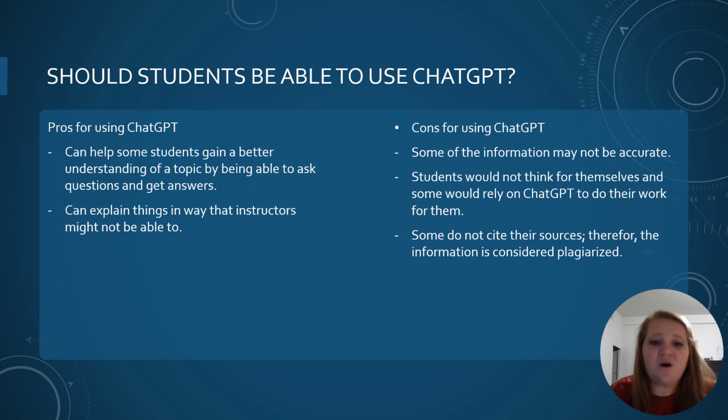However, there are many cons to using ChatGPT. Some of the information may not be accurate. And some students may not think for themselves and would rely on ChatGPT to do their work for them. And some do not cite their sources, therefore the information is considered to be plagiarized.